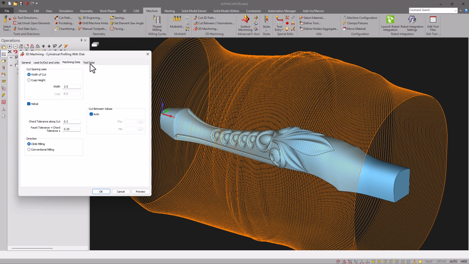You can also choose to create a continuous helical toolpath instead of stepping over, which is usually the most efficient option because the tool maintains engagement with the material throughout the process rather than stepping over and retracting. There are also pick commands for selecting the points between which you want to create a toolpath.